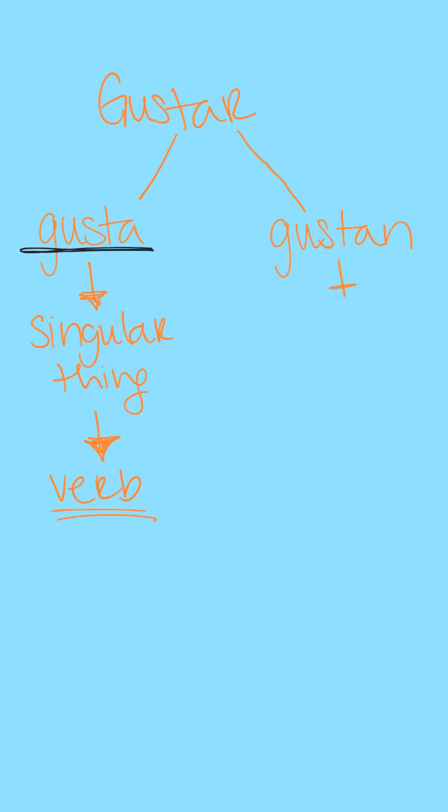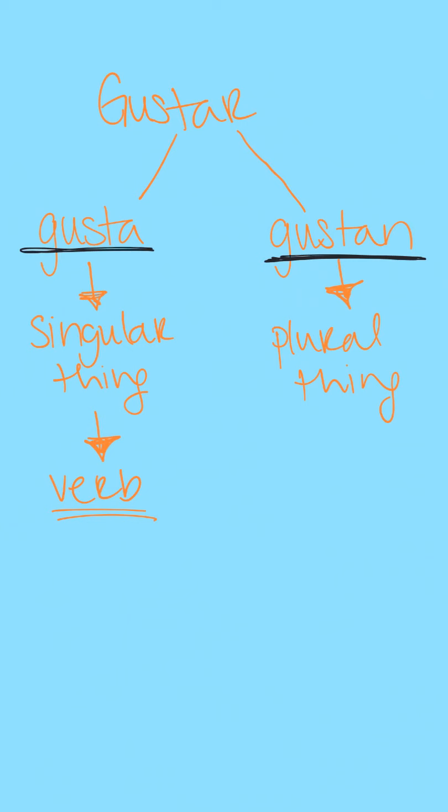All right, and that leaves my gustan over here. Now there's only one indicator for using the third person plural, and that is if the thing that is pleasing to us happens to be a plural thing. So if I wanted to say presents are pleasing to me, or Mondays are pleasing to me, I know we all love those. That is when we're going to use our third person plural here. So let's do an example and then we'll break it down. If I wanted to say that I like the book, this is how we're going to structure it.